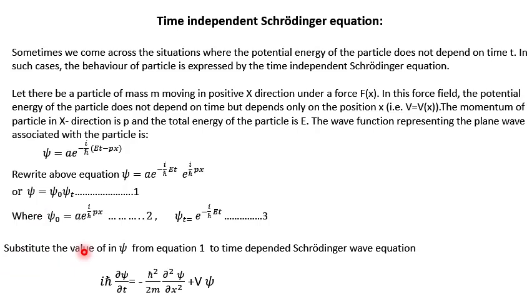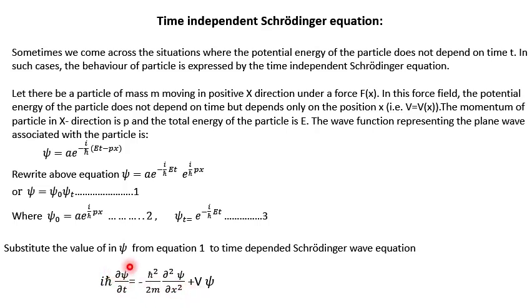Now we are going to substitute these values in the time dependent Schrodinger wave equation. Why? Because we have already derived this equation, and from it we only have to eliminate the term i h cut del psi by del t, which is on the left side, because the rest of the terms depend upon position only.